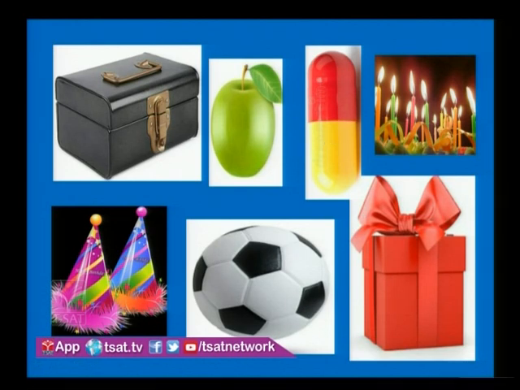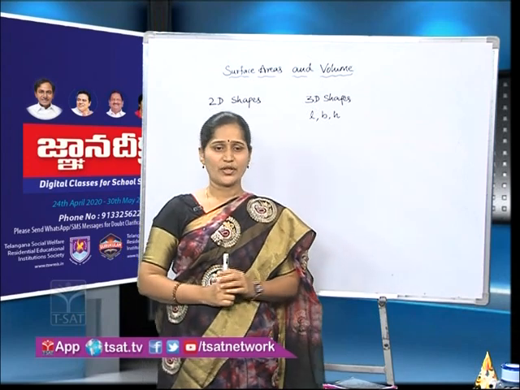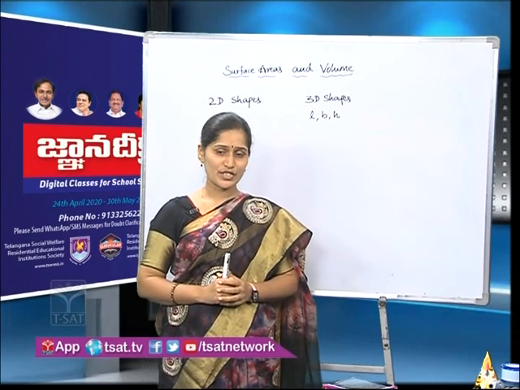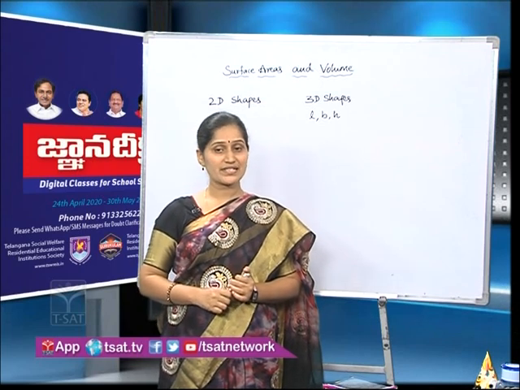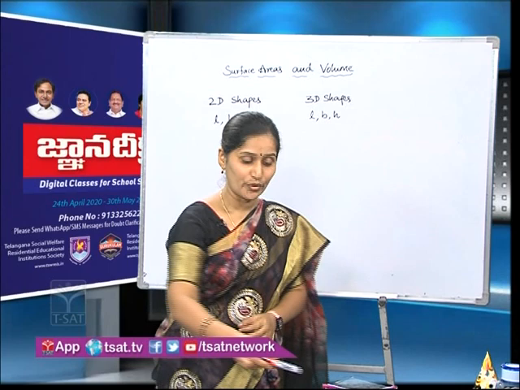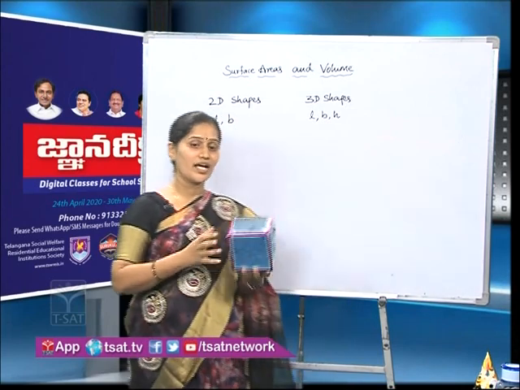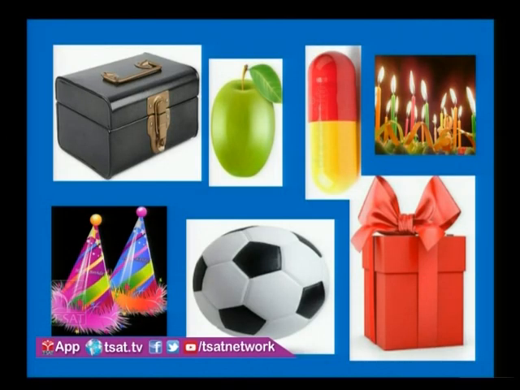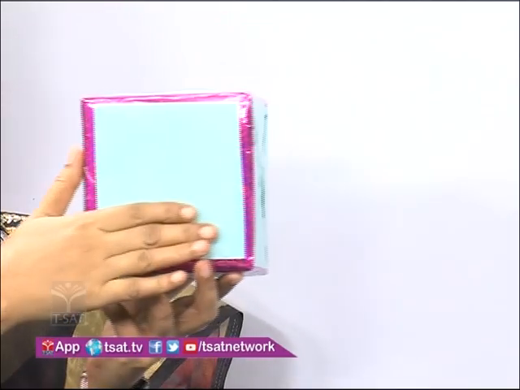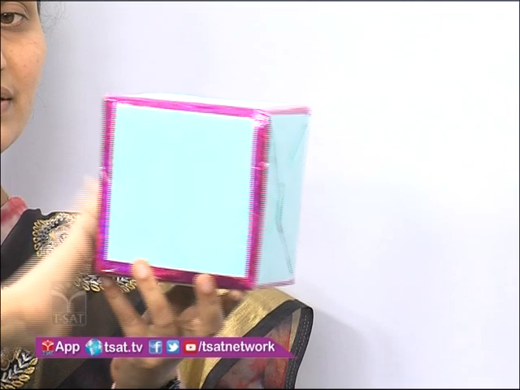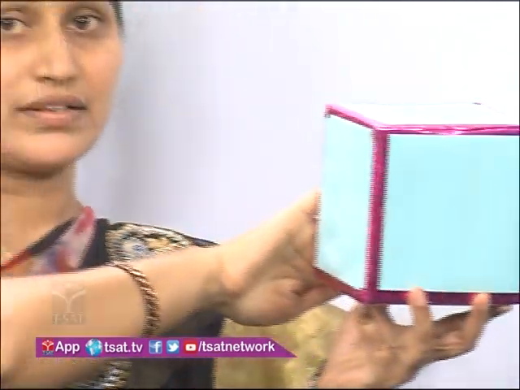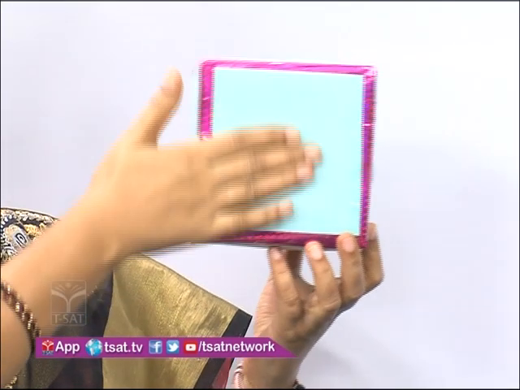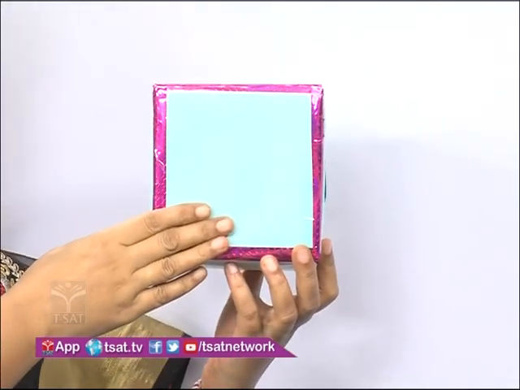Okay, human beings have faces, right? Is it or not? Solids also have faces. But how? Do you want to know? Yes. If you take this solid, a flat surface of the solid is known as a face. If you observe carefully, how many flat surfaces can we see here? This one, and here one, and here one, here and this. So these flat surfaces are known as faces.